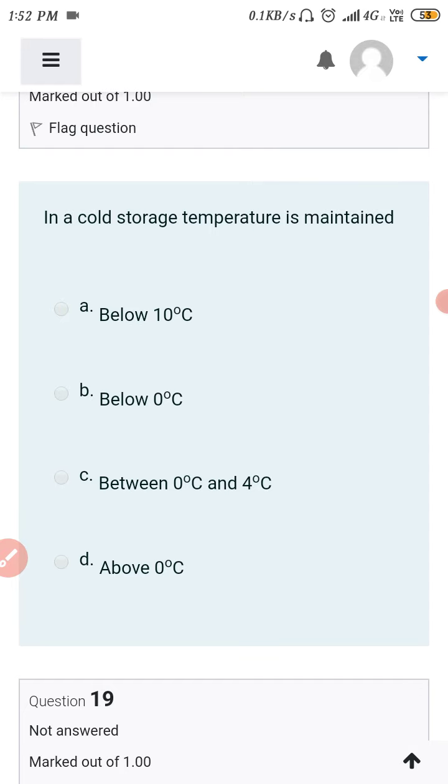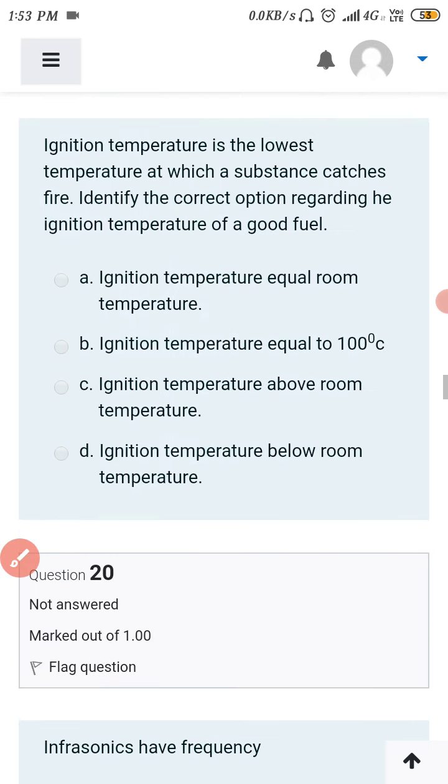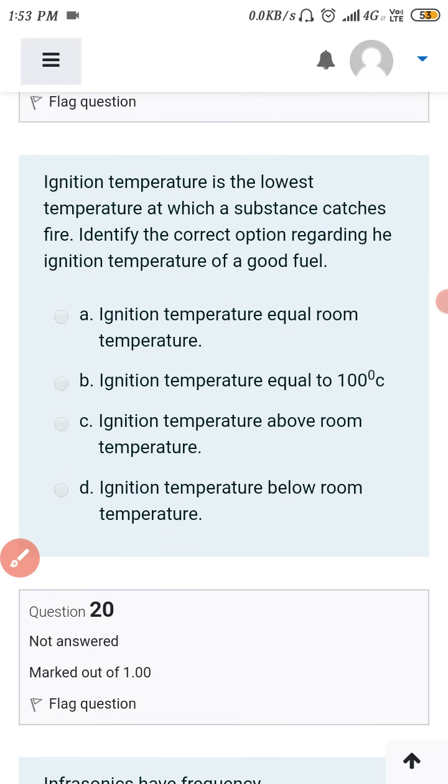Next, in the cold storage, temperature is maintained between 0 and 4 degrees Celsius. Ignition temperature is the lowest temperature at which a substance catches fire. Identify the correct option regarding the ignition temperature of a good fuel. It is the definition of the ignition temperature.